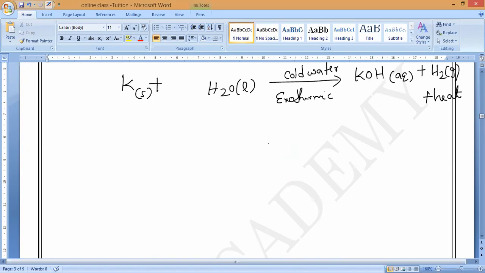Karthikeyan, understand this one. Potassium reacting with cold water will form KOH, potassium hydroxide in aqueous state, plus hydrogen gas plus heat. Now check the balancing. It is not balanced here. So 2K plus 2H2O will give 2KOH plus H2.